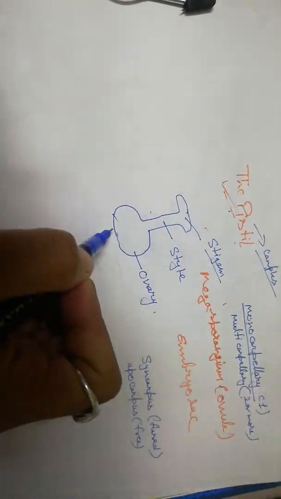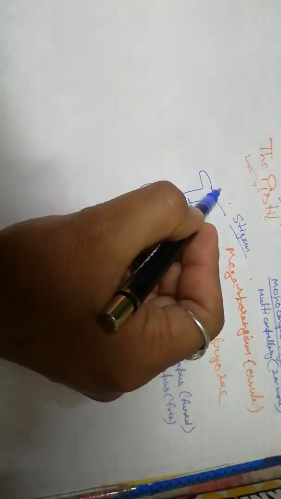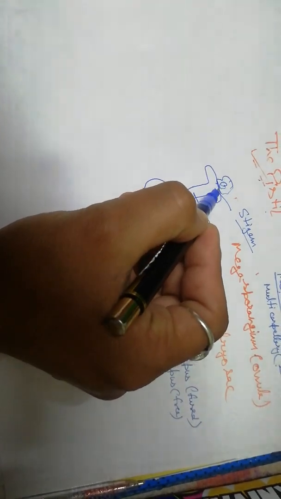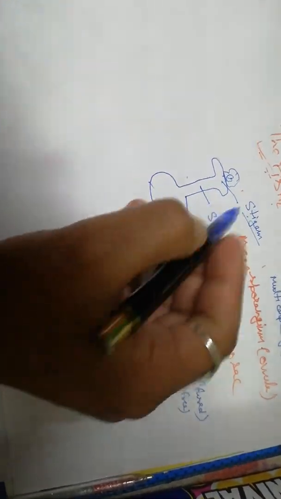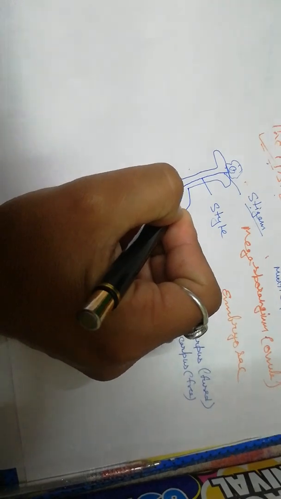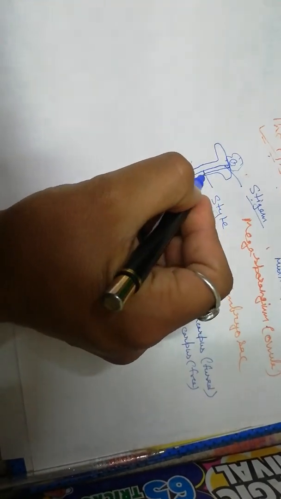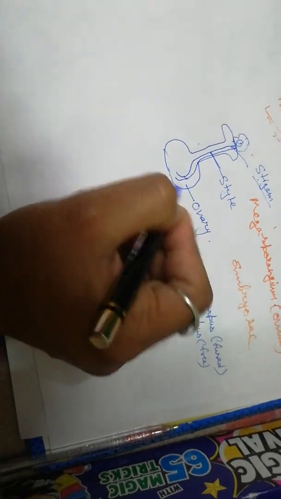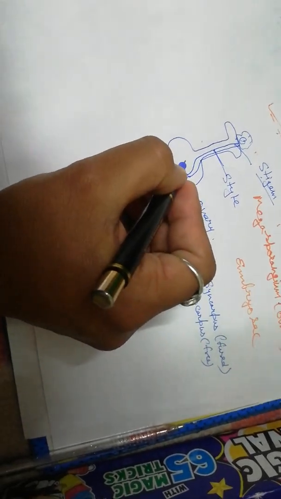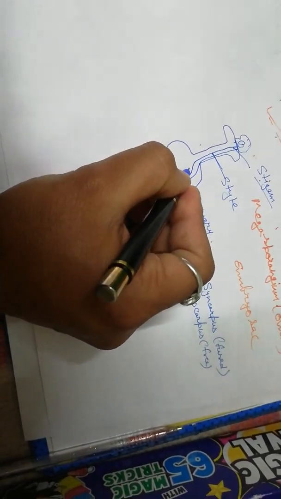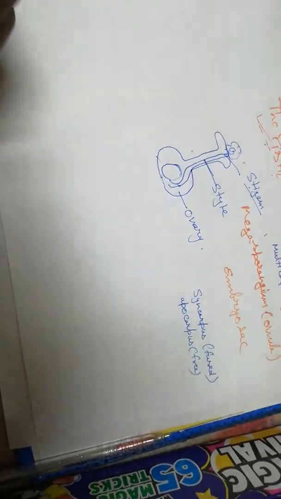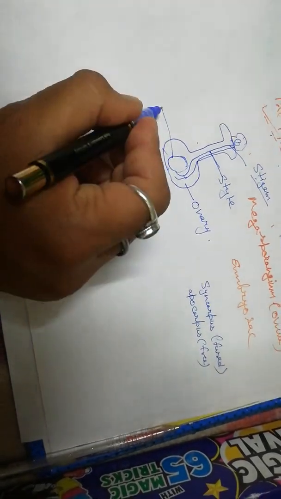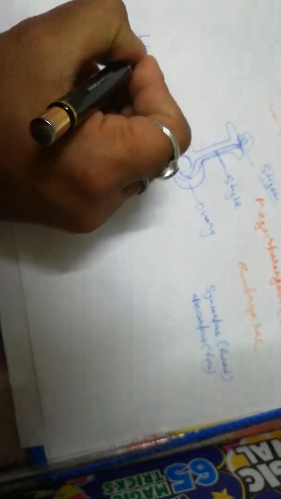Now I am coming to the structure of the pistil or carpel. There are three parts. The first part acts as a landing platform. It is called stigma. Then the long cylindrical part from where the pollen tube develops is called style, and the basal oval part is called ovary. There is a cavity inside the ovary, and this cavity is called ovarian locule.